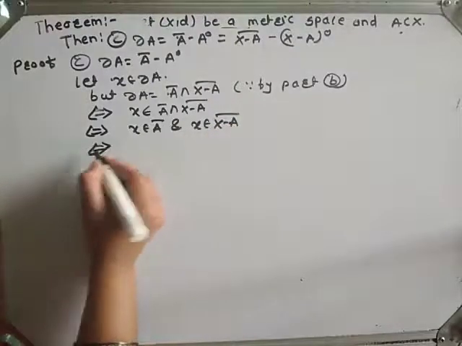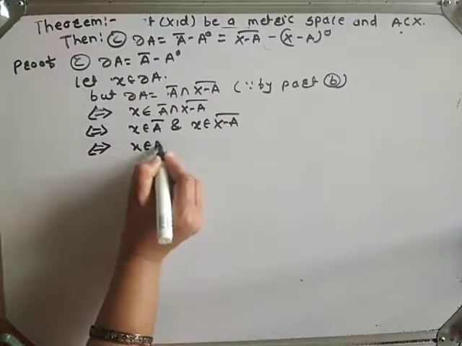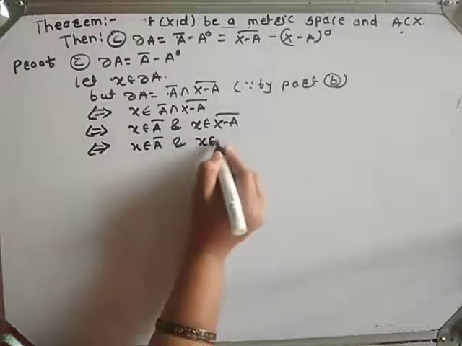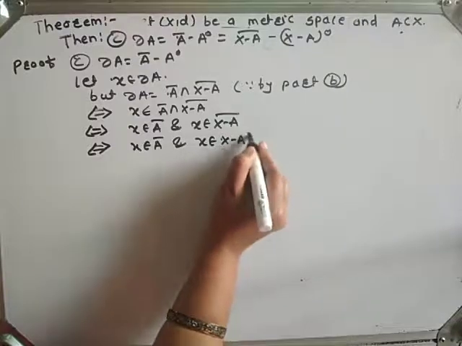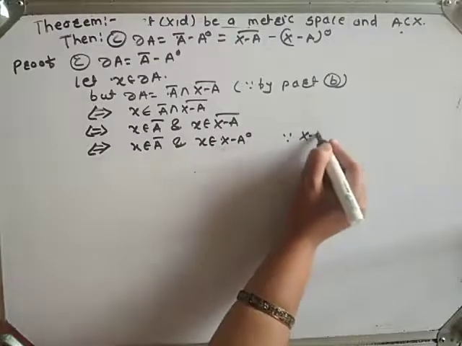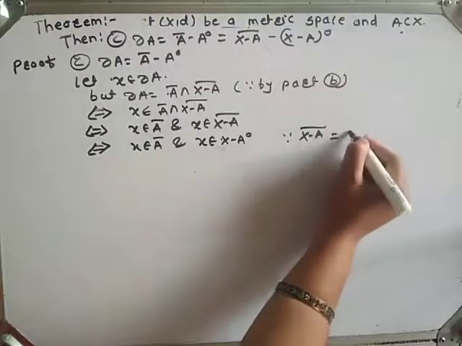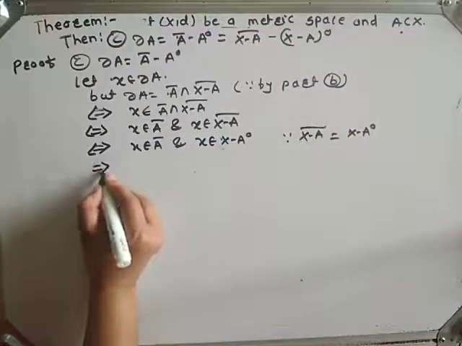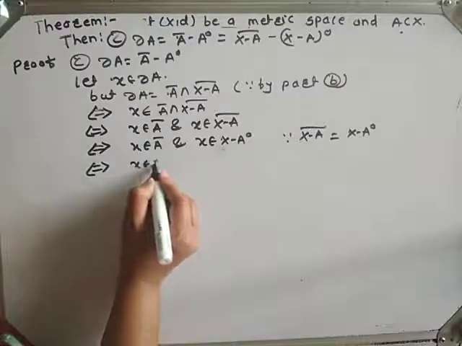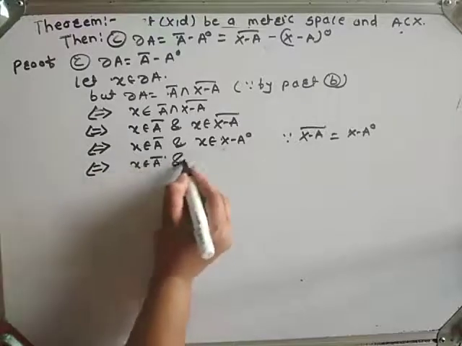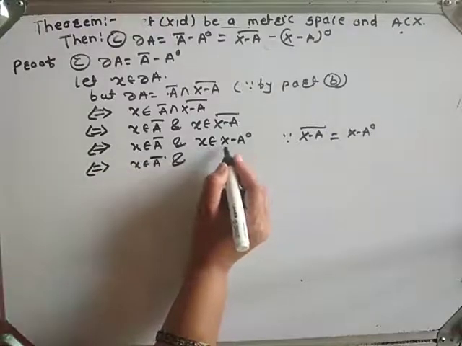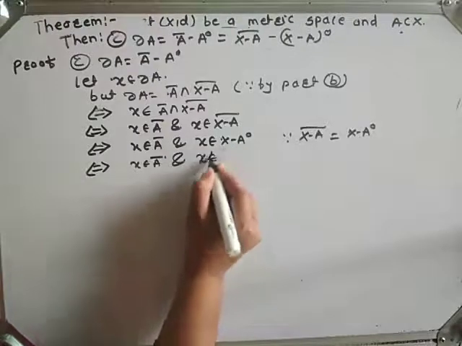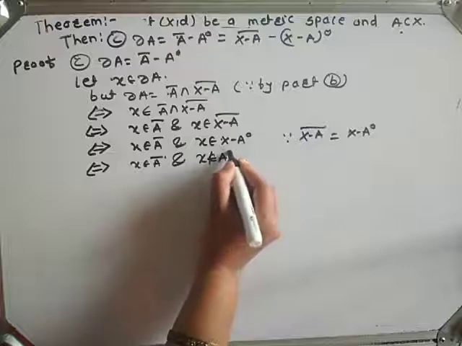If and only if x belongs to A closure and x belongs to X minus A interior, since X minus A closure is equal to X minus A interior. If and only if x belongs to A closure and x belongs to X minus A interior, which means x does not belong to A interior.